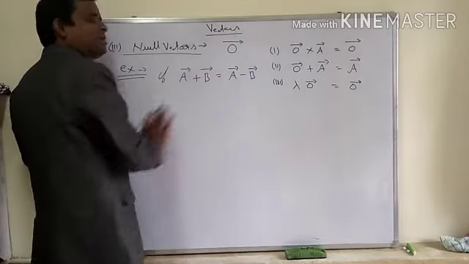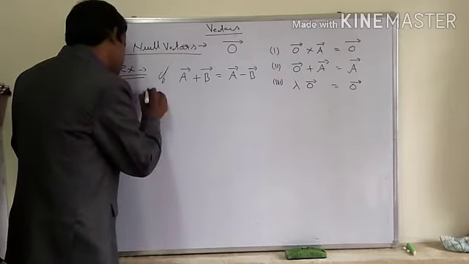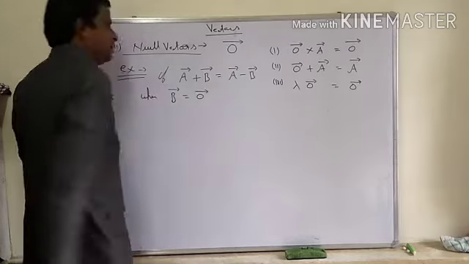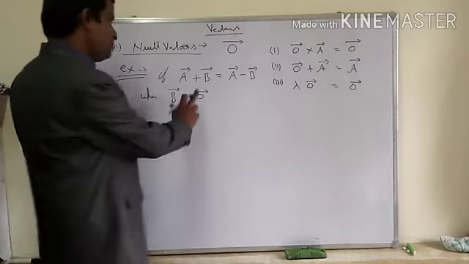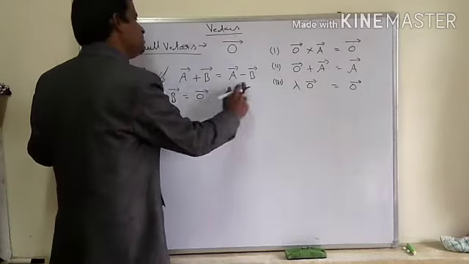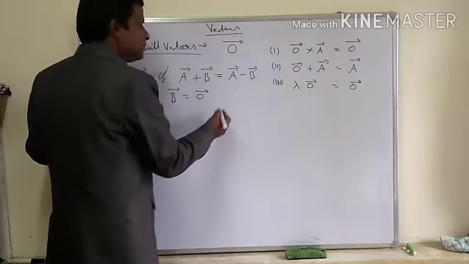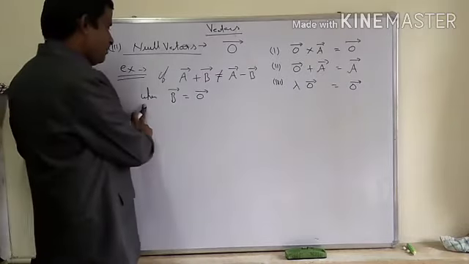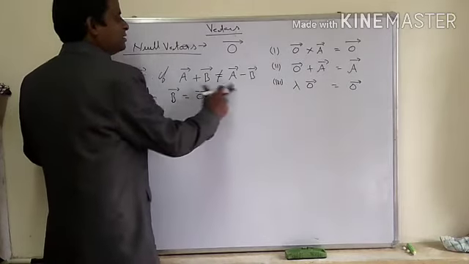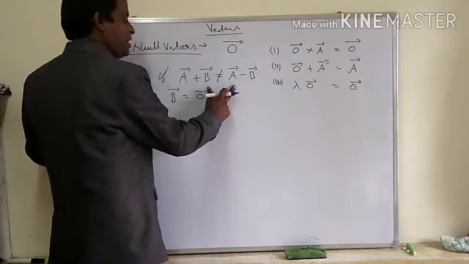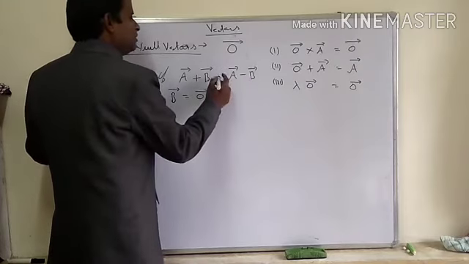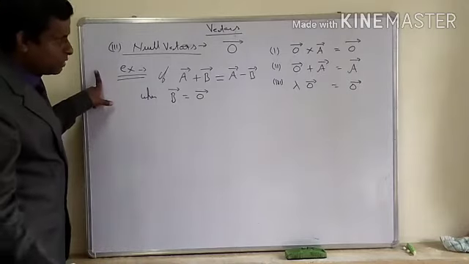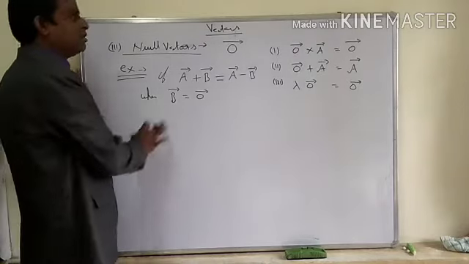When is this condition possible? It is possible only when b vector is a null vector. Getting it? If b vector is a null vector, then these will be equal to each other. Otherwise they will not be equal; we will write unequal. If b vector is null, then this is correct. If b vector is not null, then we cannot write a vector plus b vector is equal to a vector minus b vector. This is a very important concept.